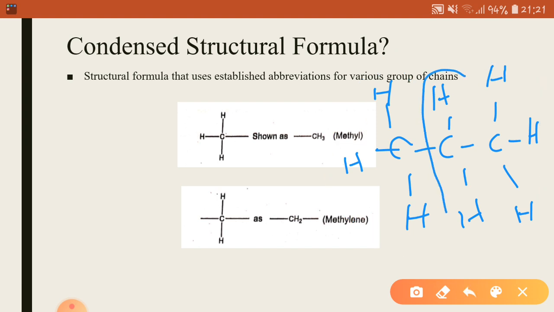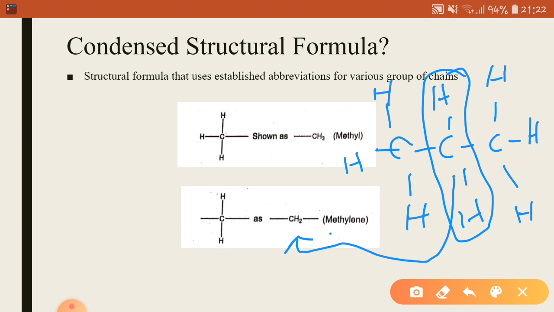Now if you look at this group, this carbon atom is different from the rest two because it is attached to 2 carbon atoms and 2 hydrogen atoms. Now in order to represent this group, we use the condensed form, that is CH2.